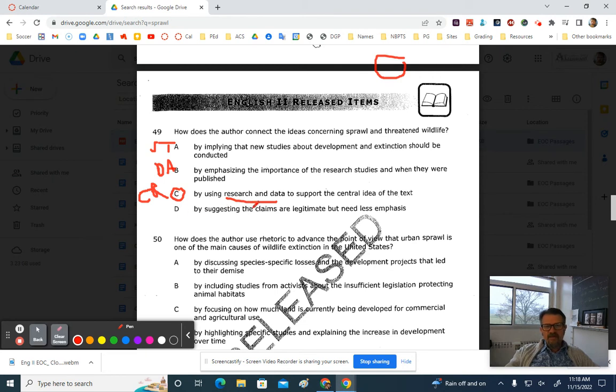By suggesting the claims are legitimate but need less emphasis. This is what we would say is a great partial truth. The part that's true is the claims are legitimate, but he thinks they need more emphasis, not less. So that's a perfect partial truth trap. Partial truth.